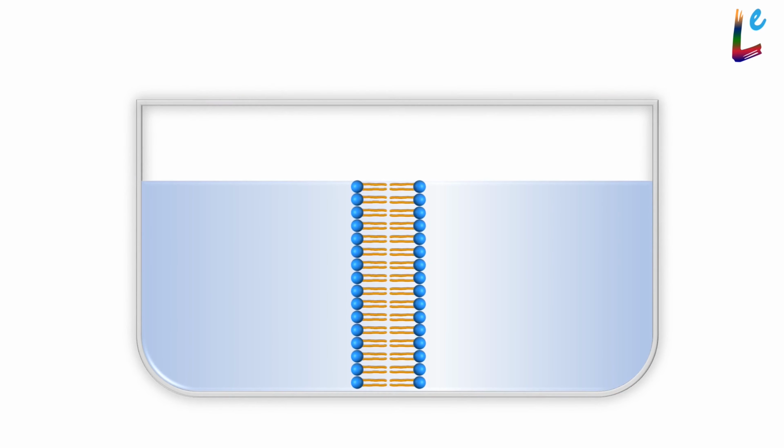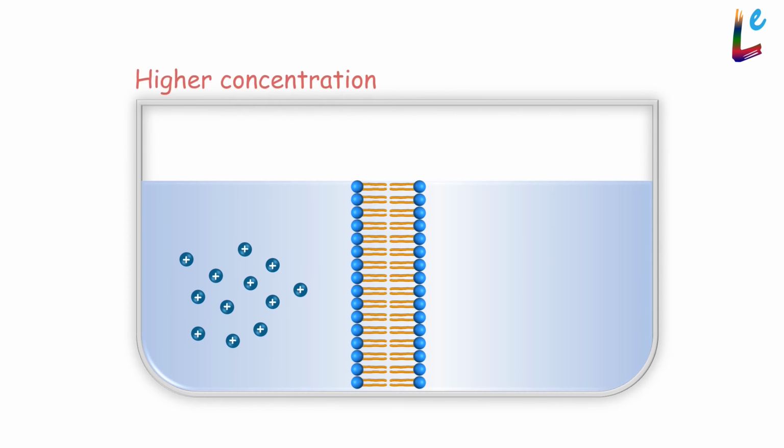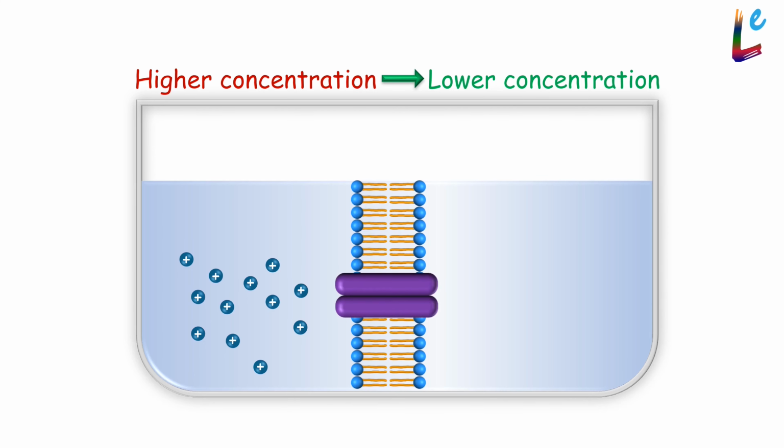Let's take a beaker filled with water and separate the two halves with a membrane. Now, let's add a highly ionizable drug A to the left half. Since drug A is ionized, even with a concentration gradient, it wouldn't be able to cross the membrane by simple diffusion. To solve this problem, let's insert a transmembrane passage for drug A.